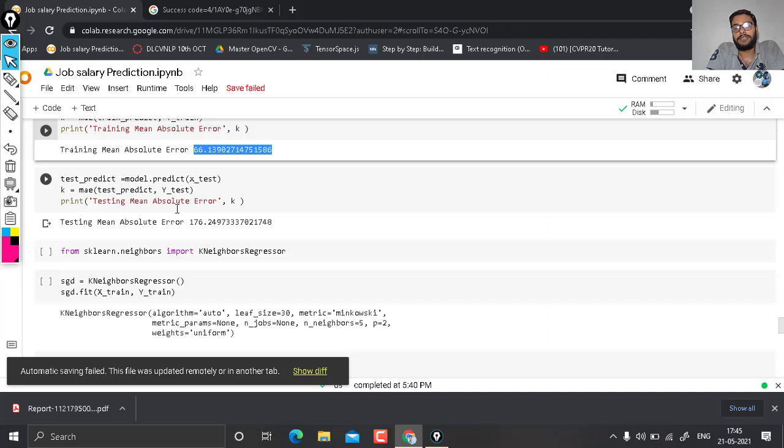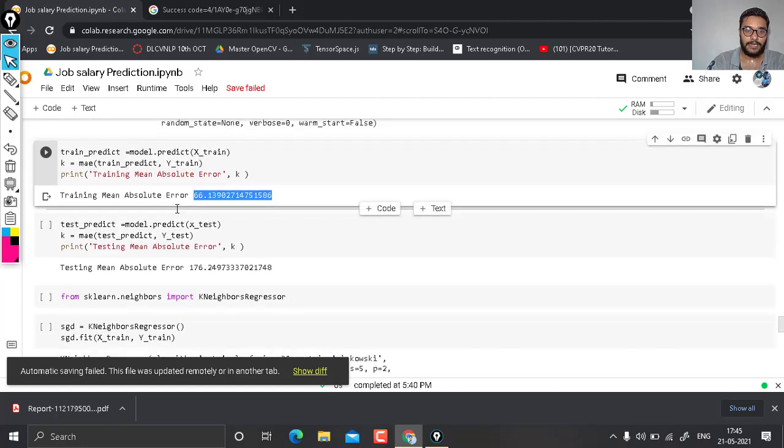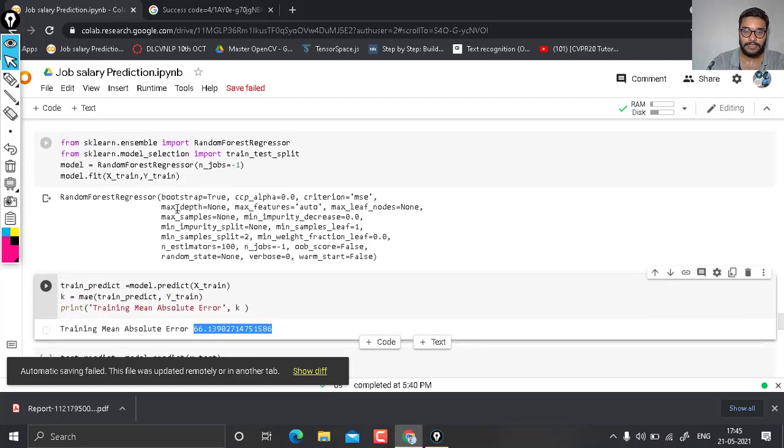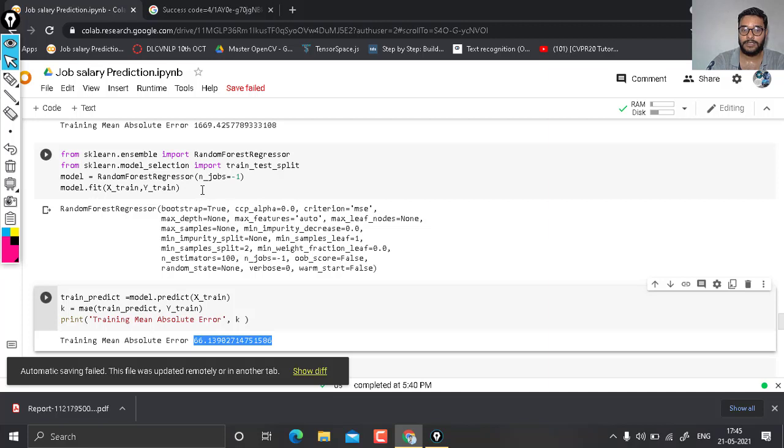In training you get an error of 0 and in testing you get an error of 183. It can lead to a case of overfitting. So after analysis we come to see that yes, this model is best: random forest regression.